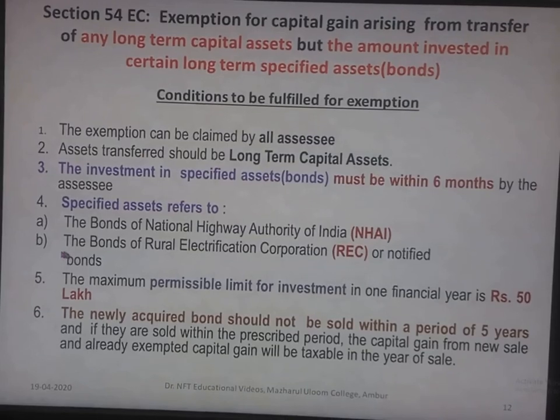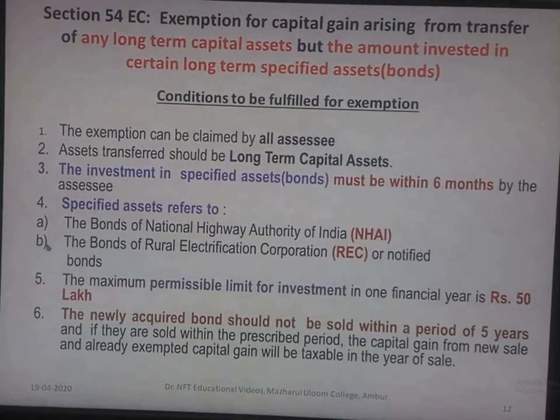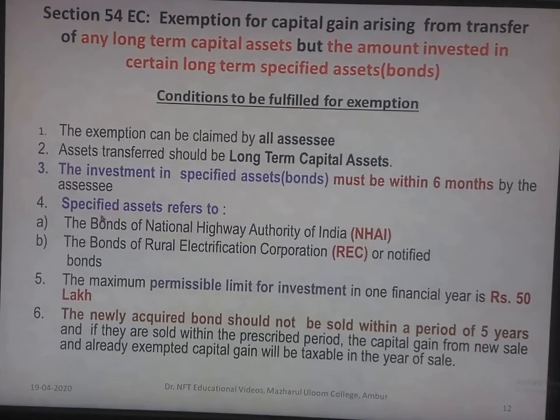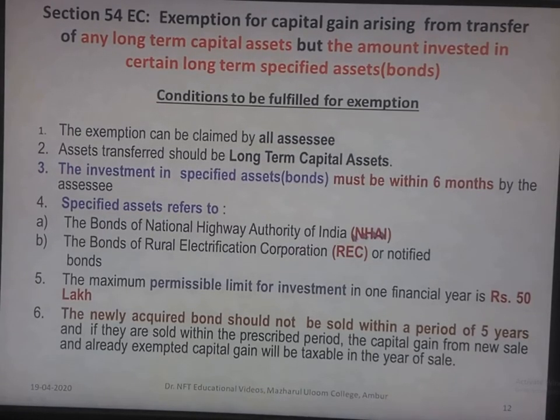So based on this section, what we can know is it has to be the specified asset. Exemption can be claimed for the specified assets from NHAI and REC, and the permissible amount is 50 lakhs, and the investment must be made within 6 months by the assessee.